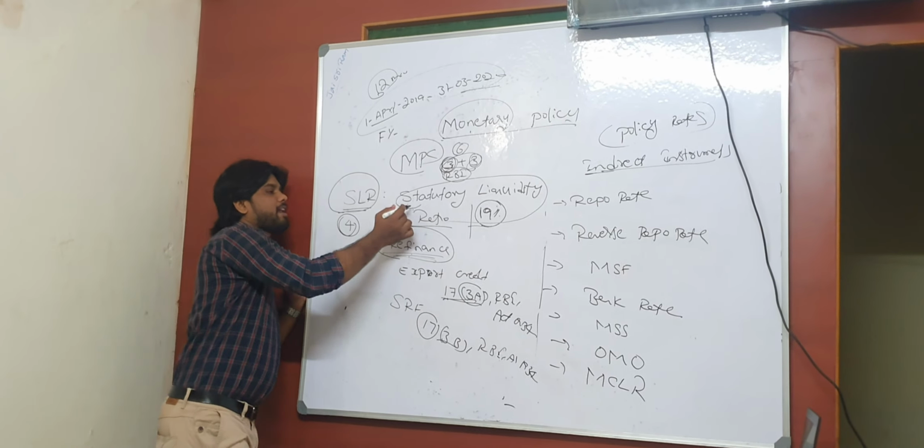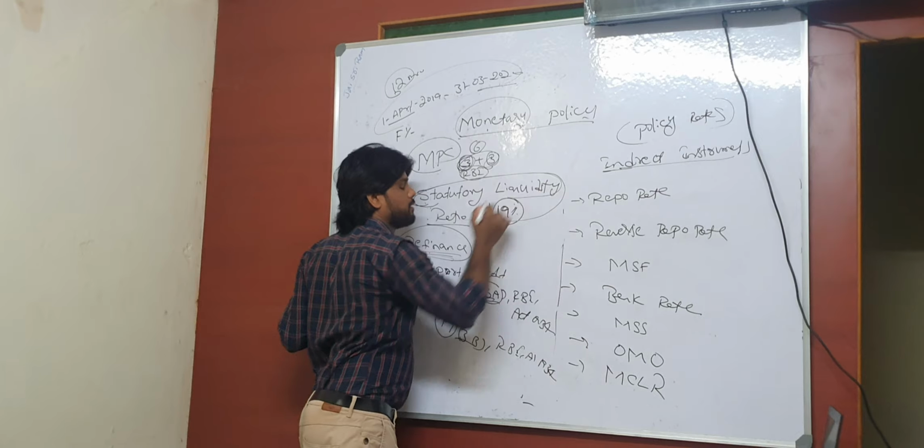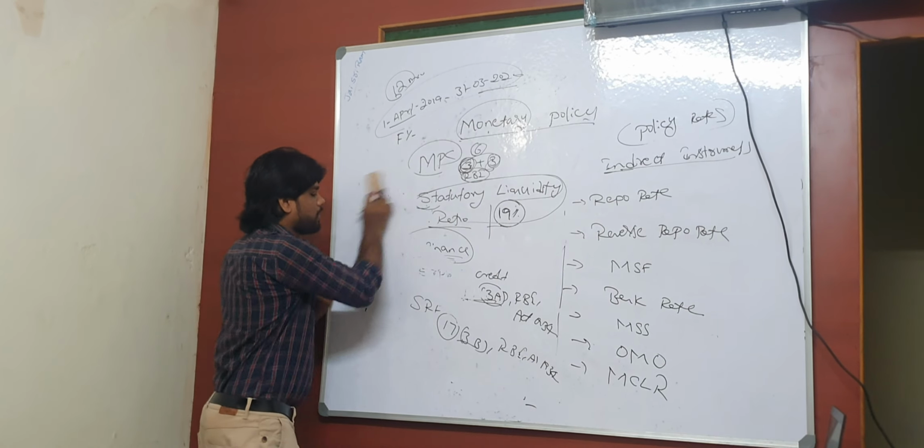And I forgot to say the section of the act for SLR, remember. So let me list out those sections also.